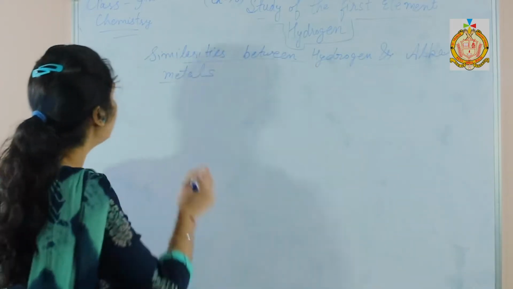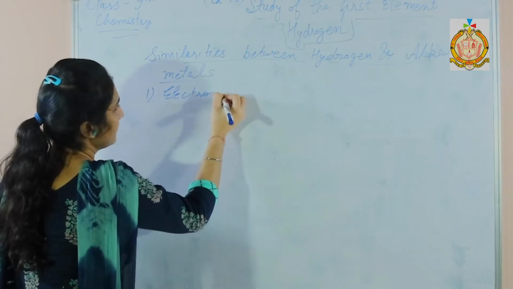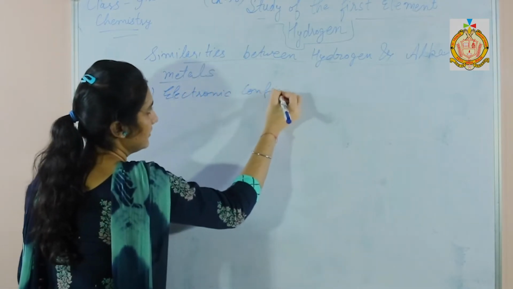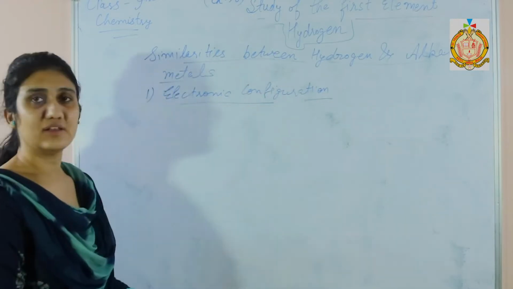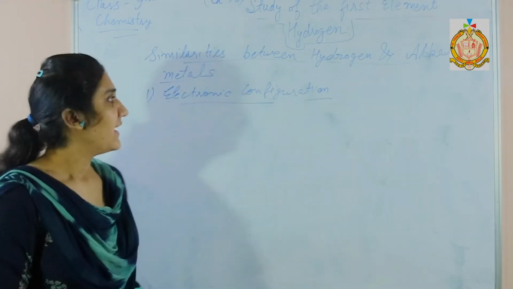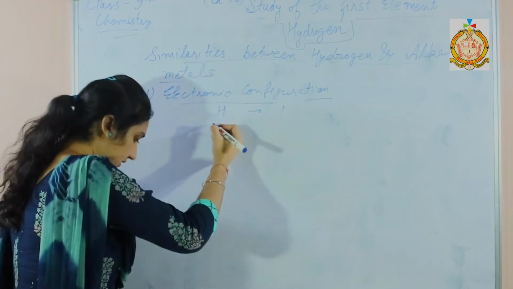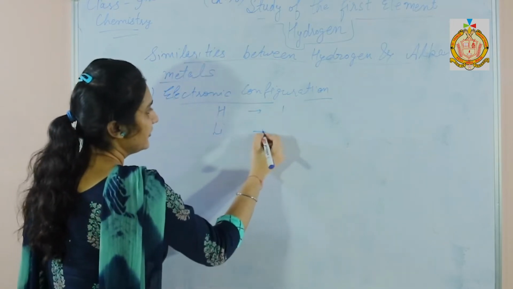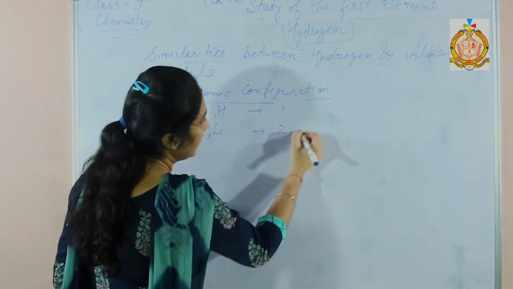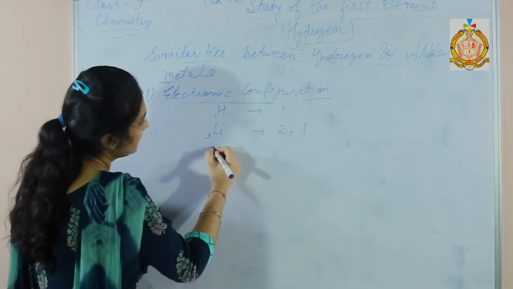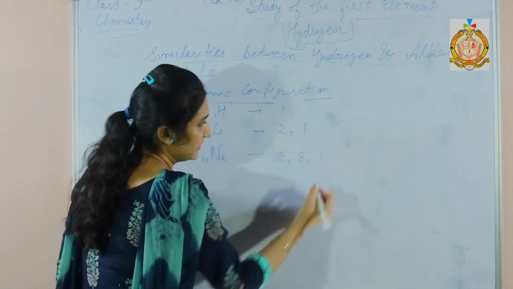First point is electronic configuration. The electronic configuration of hydrogen and alkali metals has similarities, as hydrogen's electronic configuration is 1 and the electronic configuration of lithium with atomic number 3 is 2, 1, and the electronic configuration of sodium with atomic number 11 is 2, 8, 1.